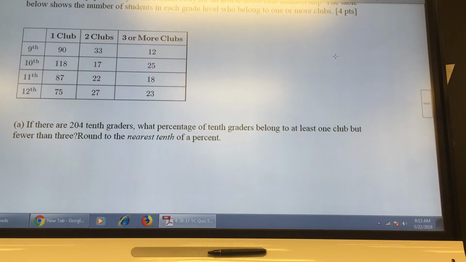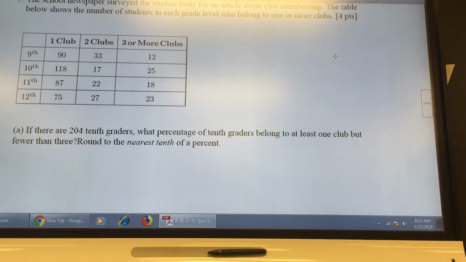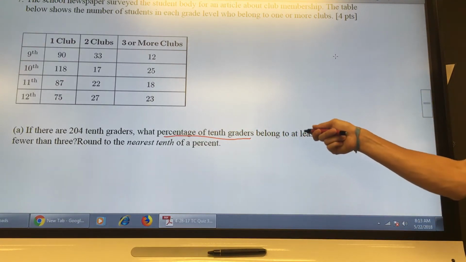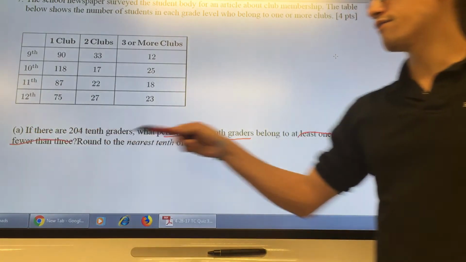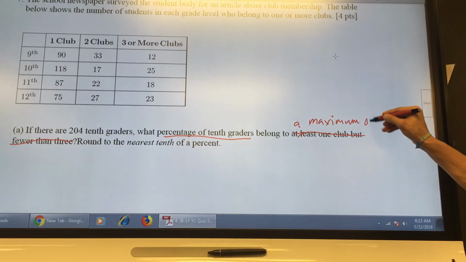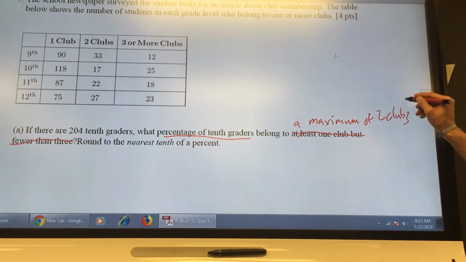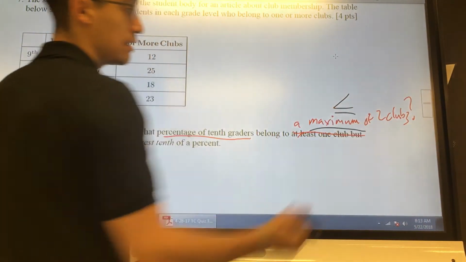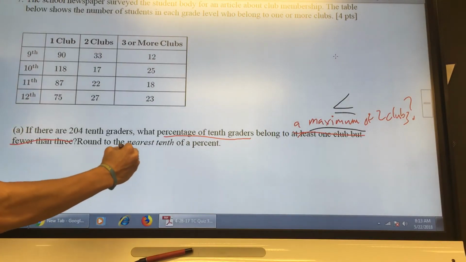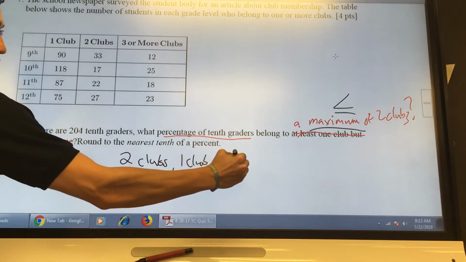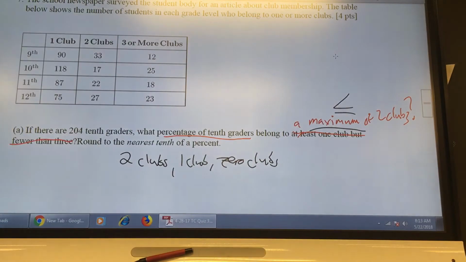Moving to the next question, same table, different stuff. You can read the problem. If there are 204 10th graders, what percentage of 10th graders belong to, this is not supposed to be that, for this version it's supposed to be belong to a maximum of 2 clubs. That was the question. Yesterday we talked about the following: if you have a maximum, that's supposed to be less or equal. So what you needed to find was how many people are in 2 clubs, 1 club, or 0 clubs, and then you needed to add all of that up.